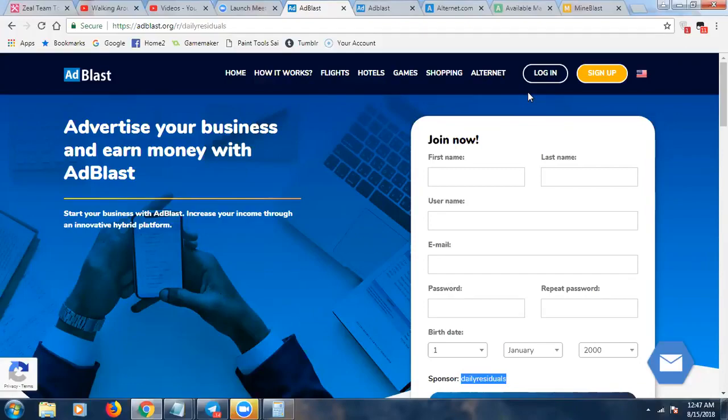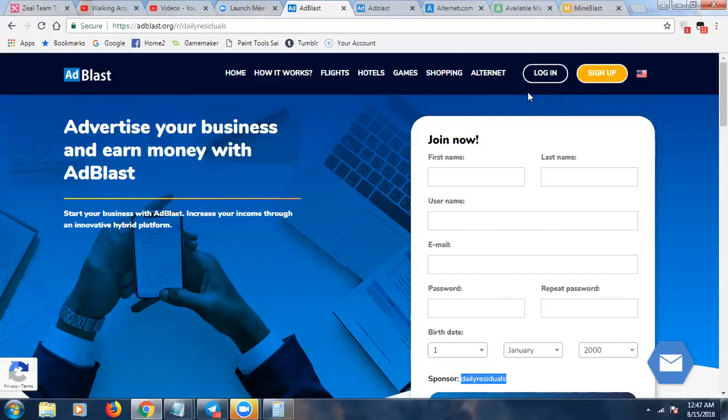Now, again, you can totally focus on one part. For example, if you just wanted to have passive income and wanted to do the rev share part, you can just participate in AdBlast, okay? If you wanted to participate in AdBlast and Alternet, which is their social network and their matrix, and MindBlast, you can participate in all three of them if you want, because when you create an account with AdBlast, you actually have accounts already created with the other parts of their ecosystem, and you have the same login details. Again, you can participate in as little or as much of the different parts as you want.